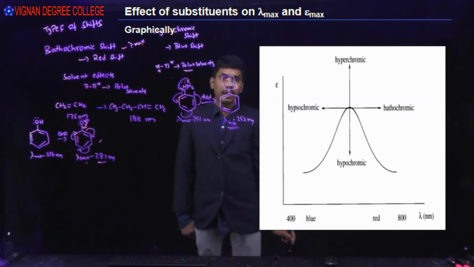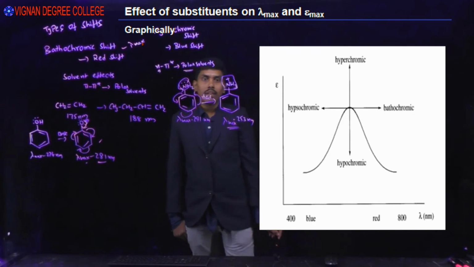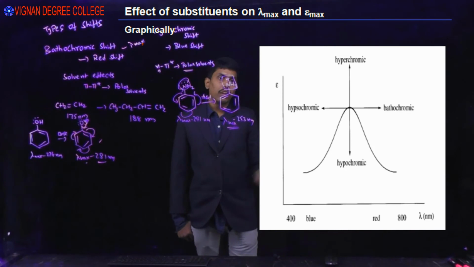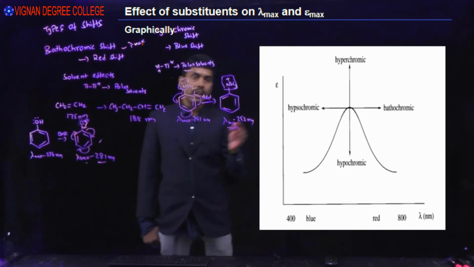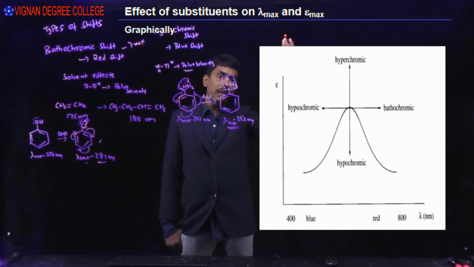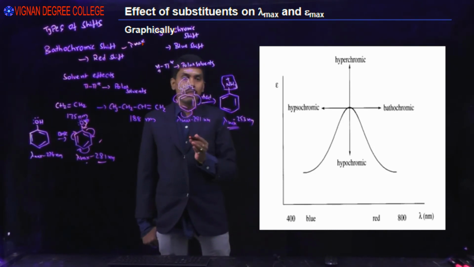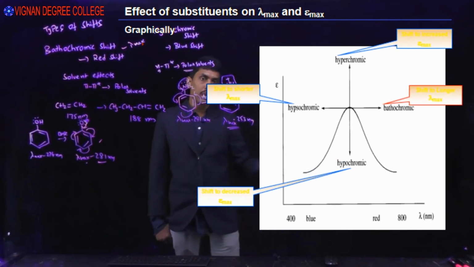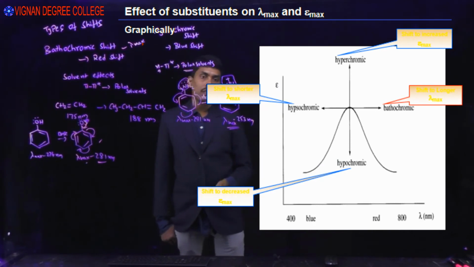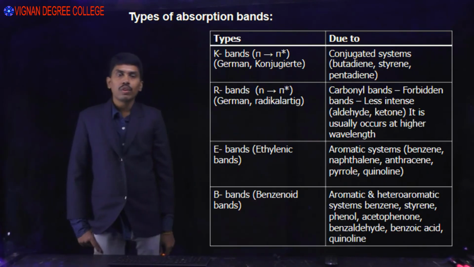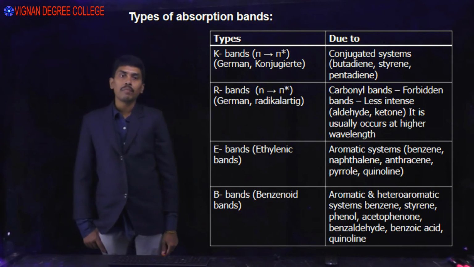You can see a pictorial or graphical description here. On the right side is the bathochromic shift, and on the left side is the hypsochromic shift. The upper one is the hyperchromic shift and the lower one is the hypochromic shift. So: shift to longer wavelength, shift to shorter wavelength, decrease in intensity, increase in intensity. Okay, next topic is types of absorption bands.